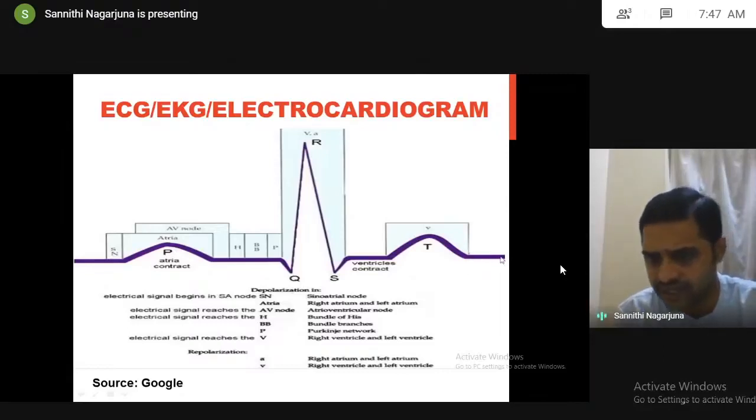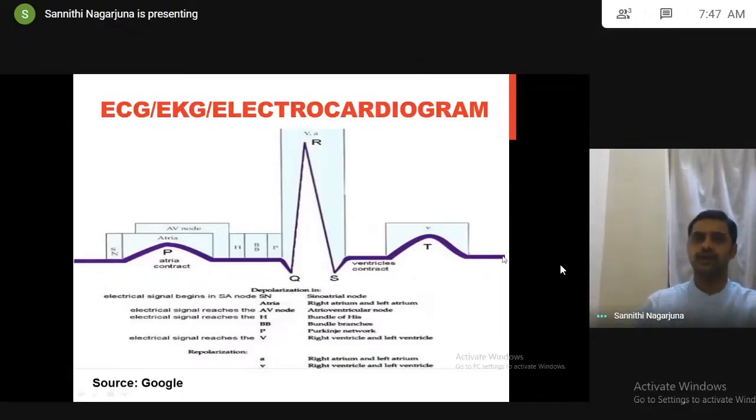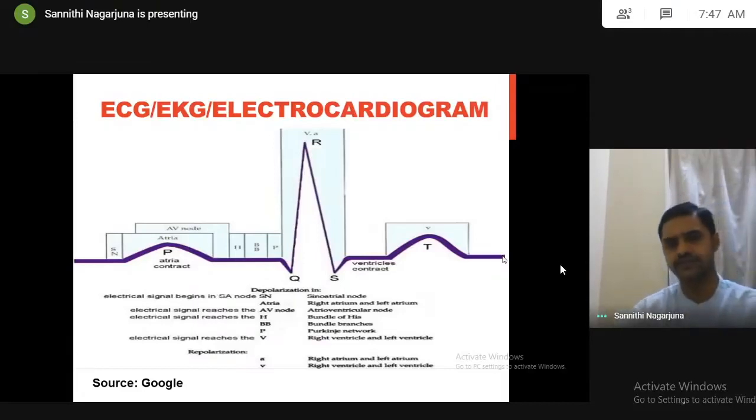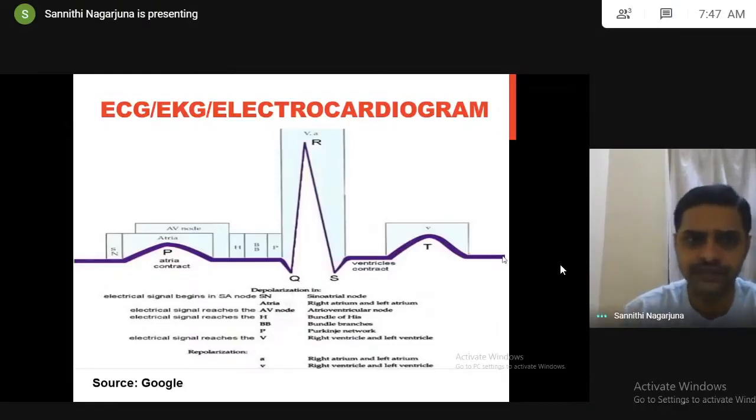This is once again a fresh SA node. So the point to understand is one impulse generation followed by one impulse conduction. One impulse conduction from the SA node to the ventricles gives one ventricular contraction, nothing but one heartbeat, nothing but one ECG. This is the sequence you have to understand. If you understand this, you can understand arrhythmias very easily.